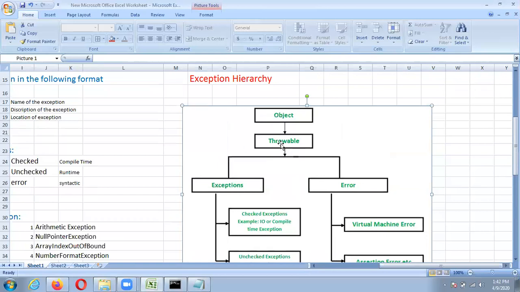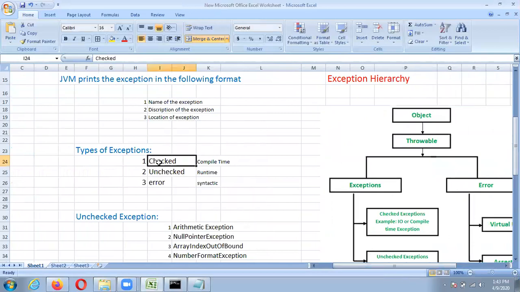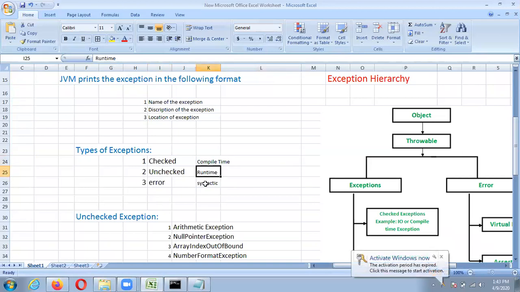It is inherited by Throwable, and Throwable again derives two classes, Exception and Error. Checked exception is called a compile time exception, unchecked exception is a runtime exception, and errors are syntactic errors or logical errors.